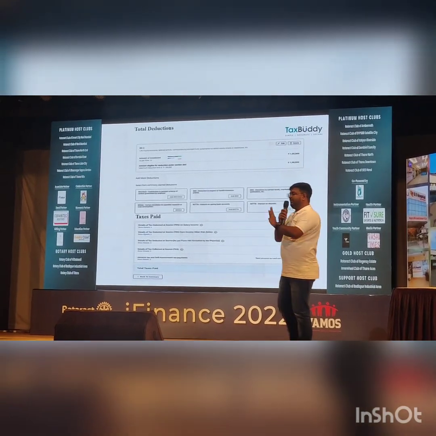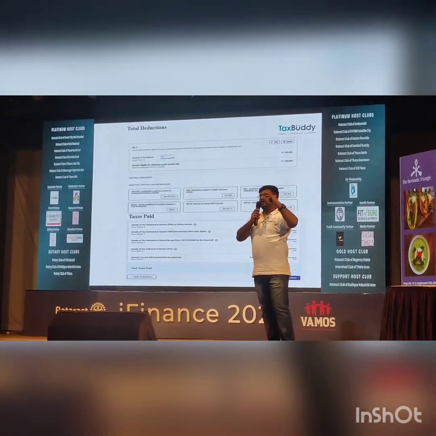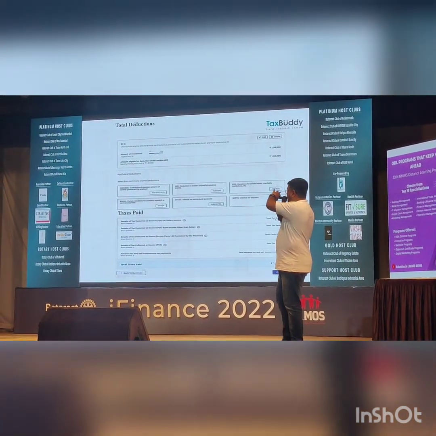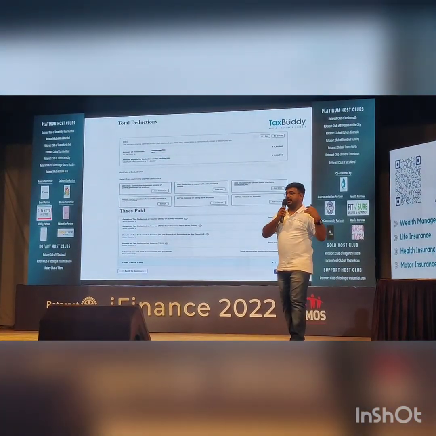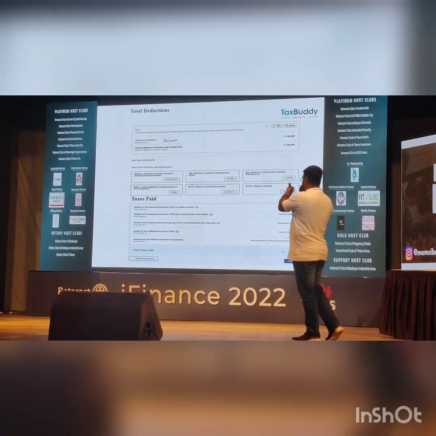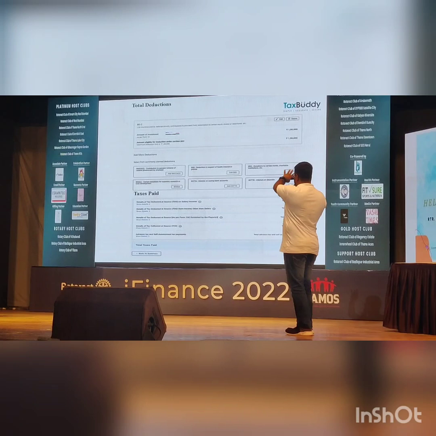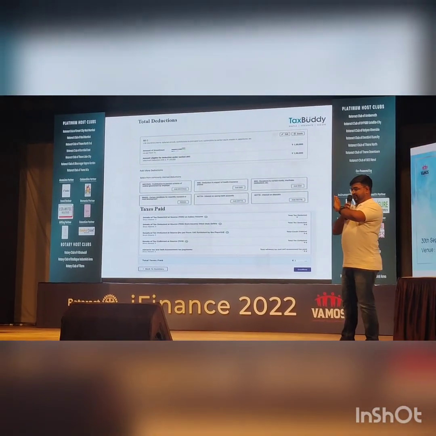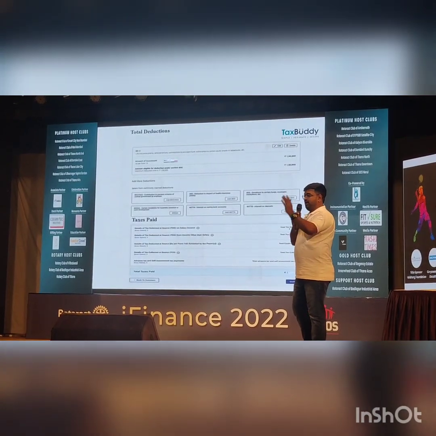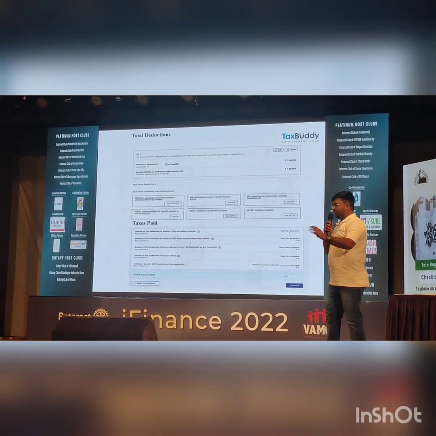The deduction basically means your total salary will be reduced by that amount. So my salary is around 10 lakhs, so 1,50,000 will be reduced and the tax will be calculated accordingly. Then for the other sections, medical insurance, donations, interest, you just have to report and fill. It is very simple, just like an Excel form or Google form you may have come across.